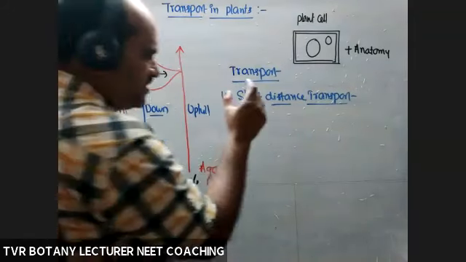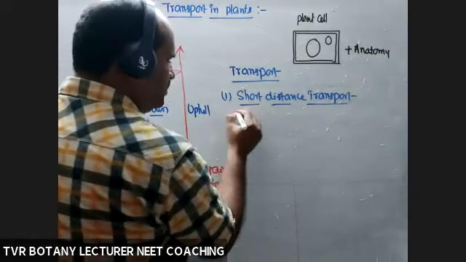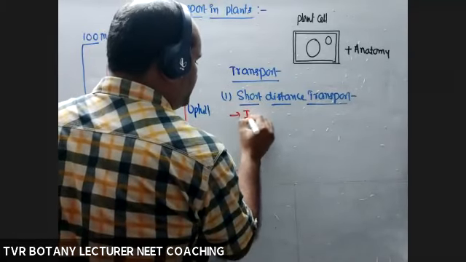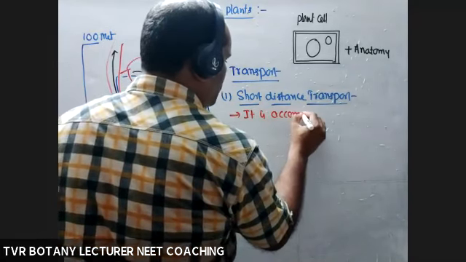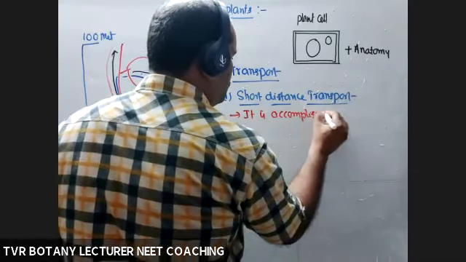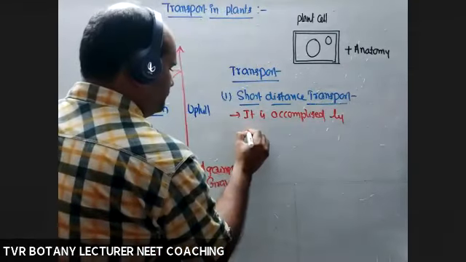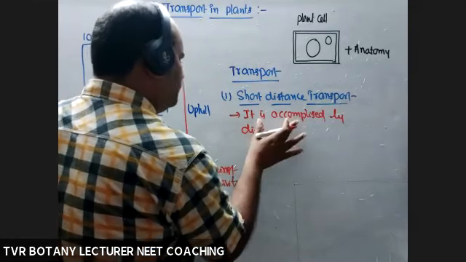So short distance transport is accomplished by diffusion, simple diffusion or facilitated diffusion.